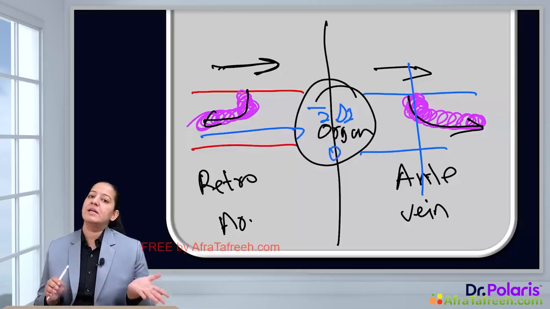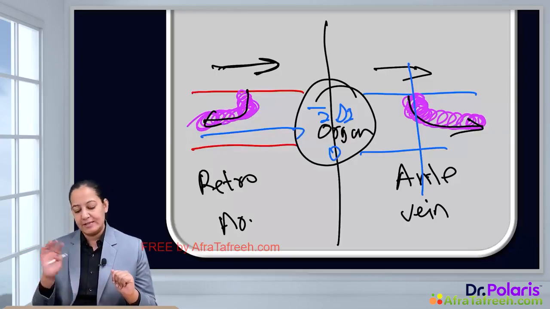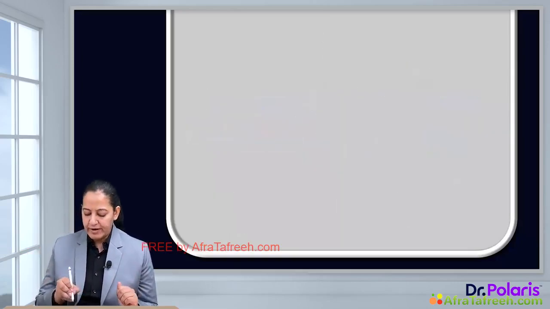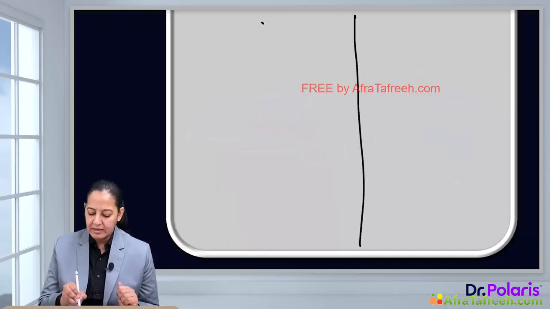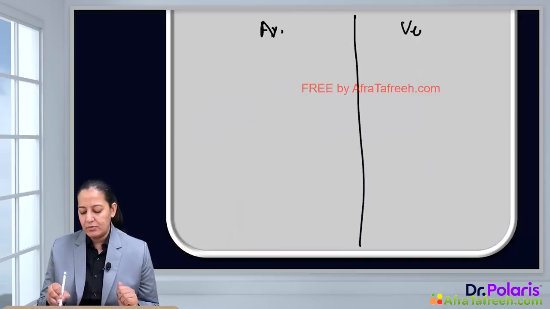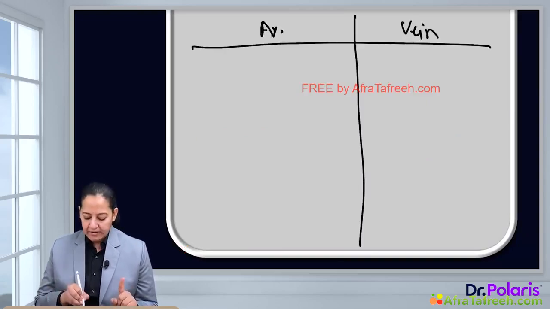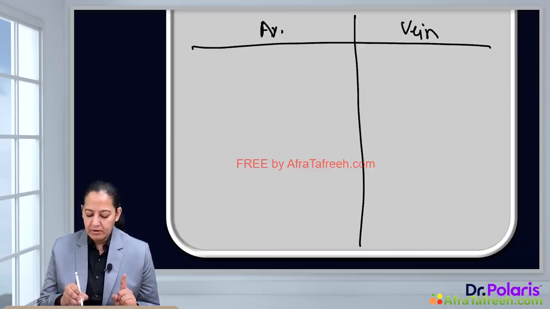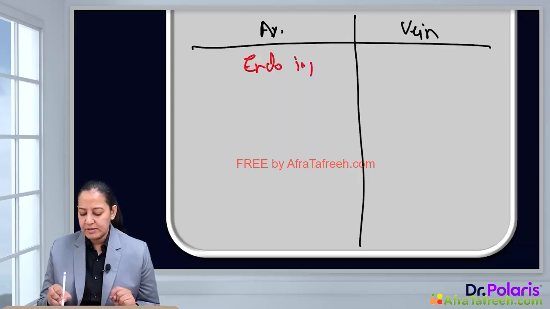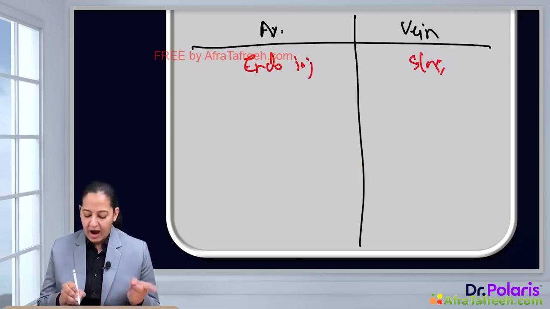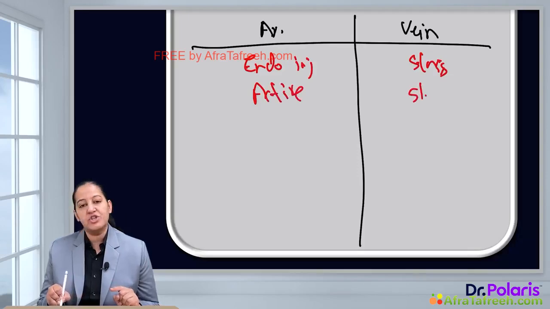So arterial thrombus leads to ischemia and infarction, venous thrombus leads to edema. These are the important points you must learn between arterial thrombus and venous thrombus, very important for the exam. Arterial thrombi are formed because of endothelial injury, the most common reason. Venous thrombus is formed because of stasis of the blood flow. Arterial thrombus forms in active blood flow, the venous one forms in sluggish blood flow.